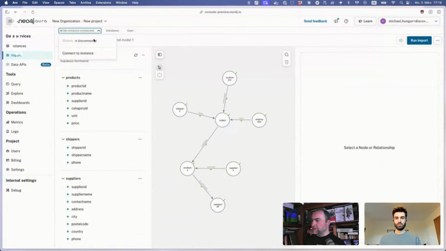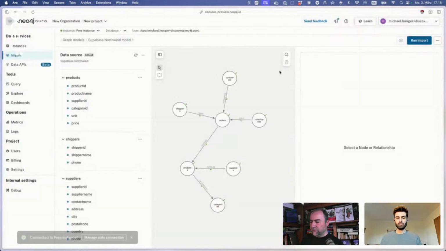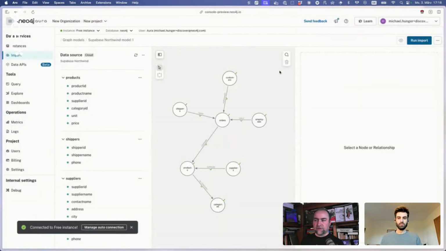And now we need to connect our instance here, where we can see our list of instances. And of course, you only have one in this account, so we can connect directly to this instance. As you can see, we don't have to put in any password because it uses single sign-on behind the scenes.